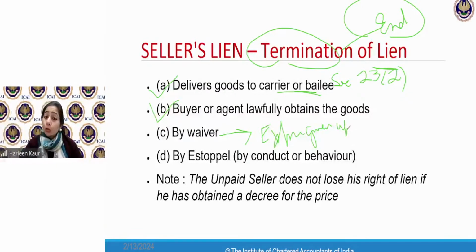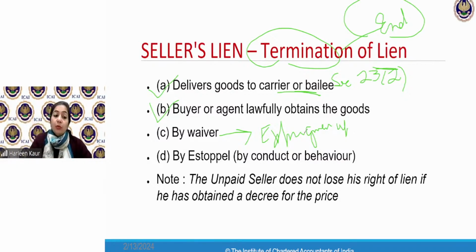I might drag you to the court. I might take another action, but I will not exercise lien. I have given up my right of exercising lien on the goods. Understood? The meaning of waiver is to give up. I will not be exercising lien on the goods if payment is not made.